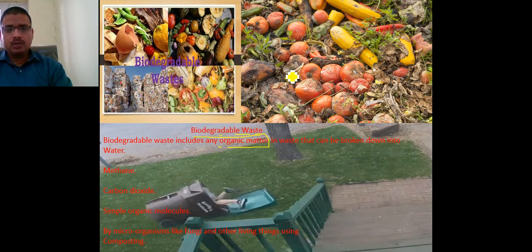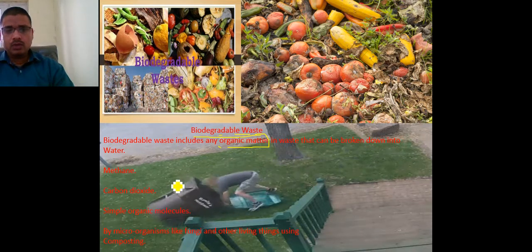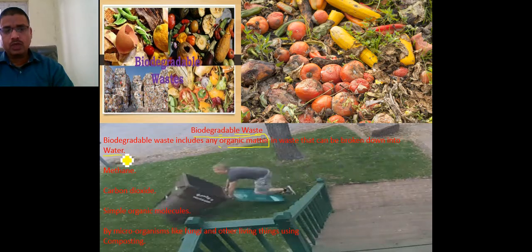And when this organic matter is not usable, or sometimes gets rotten, at that time it comes under waste. Since it is organic matter, that's why it is called biodegradable wastage, and it can be broken down into water. That means these kinds of wastage are broken down into water.